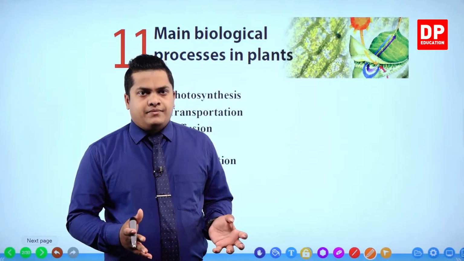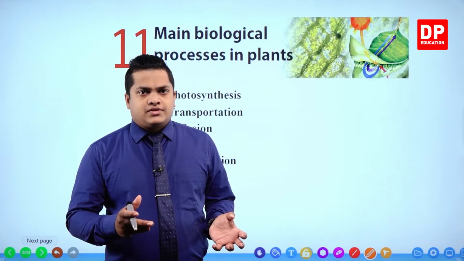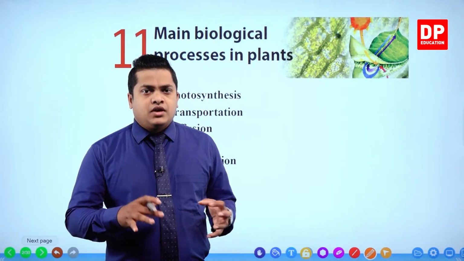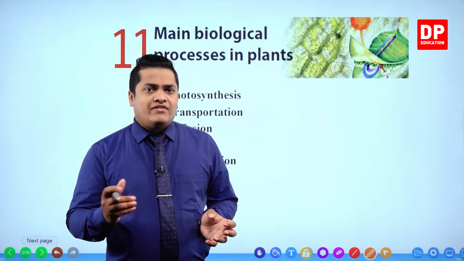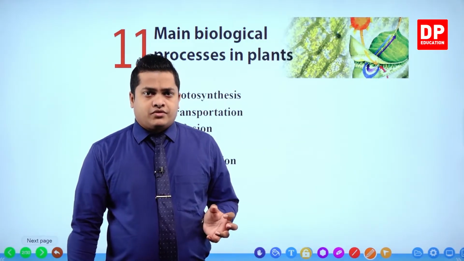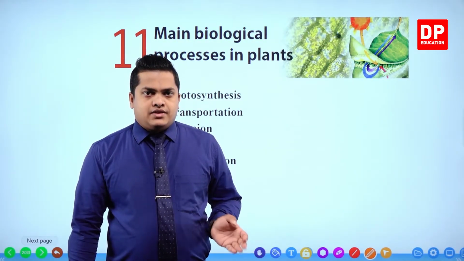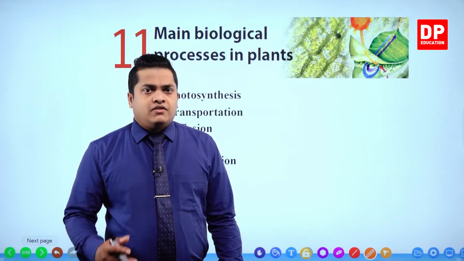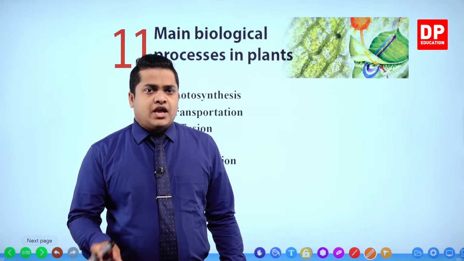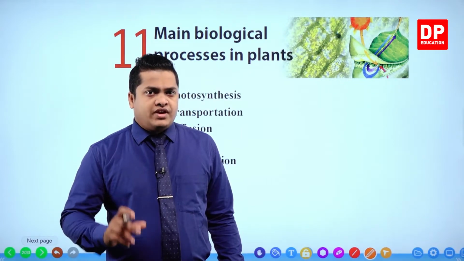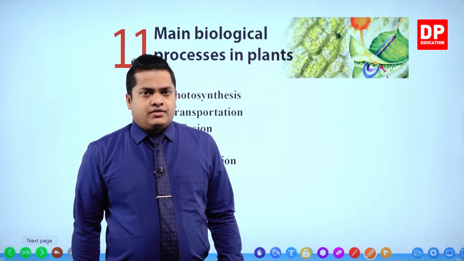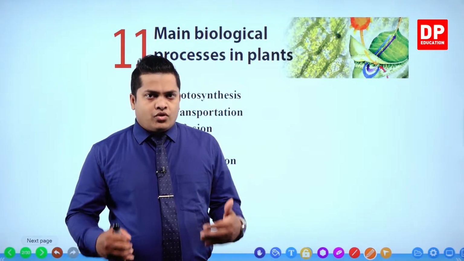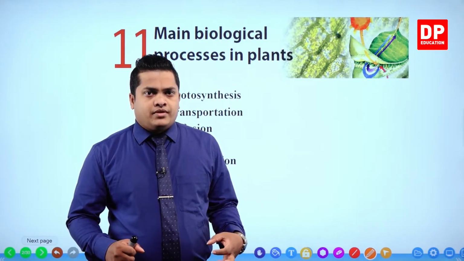For example, you know that oxygen is released from leaves to our environment during the photosynthesis process, and carbon dioxide relevant for photosynthesis is also absorbed by the leaves from our environment. So you already know these two things happen.